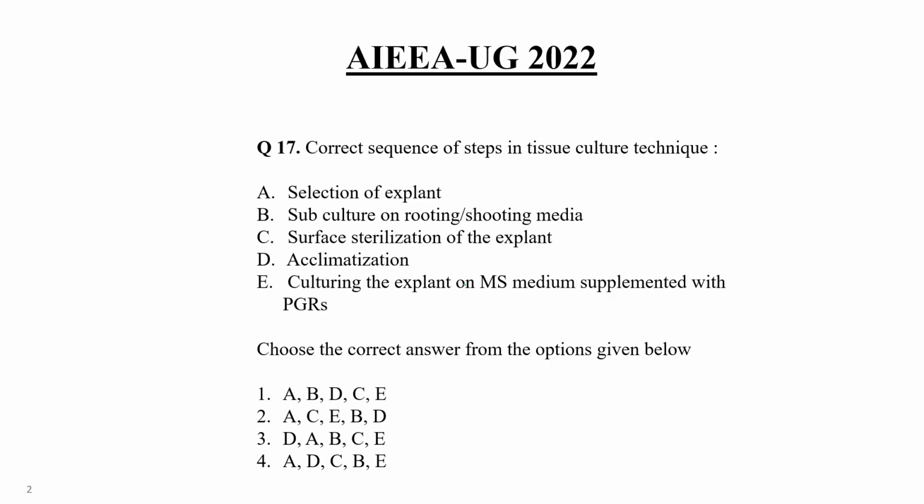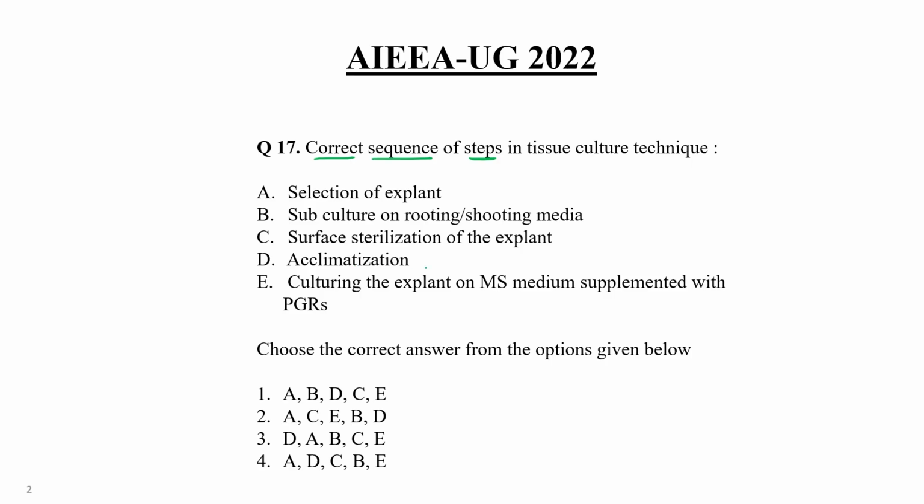Next, question number 17. Correct sequence of steps in tissue culture techniques. We have to put all these statements in the correct sequence. A. Selection of explant. B. Subculture on rooting and shooting media. Then surface sterilization of the explant.